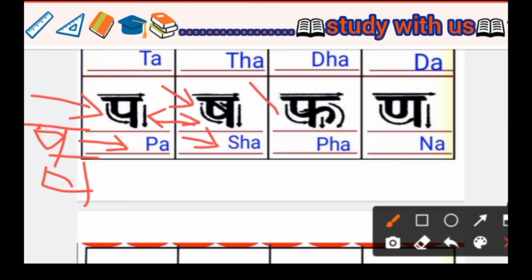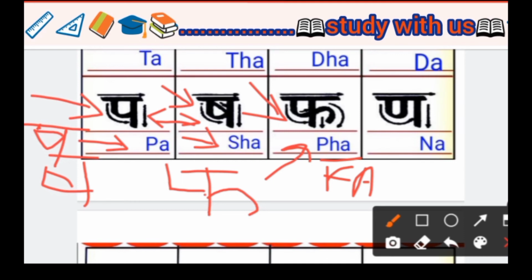Next we see Fa. In English we write it PHA, Fa, and also we write it FA, Fa. Two types are written in English, PHA, Fa, and FA, Fa. Pa and Fa are similar. Pa we write this way, so for Fa we only draw one curve on the second side, and it makes a Fa. In English we write it PHA or FA.